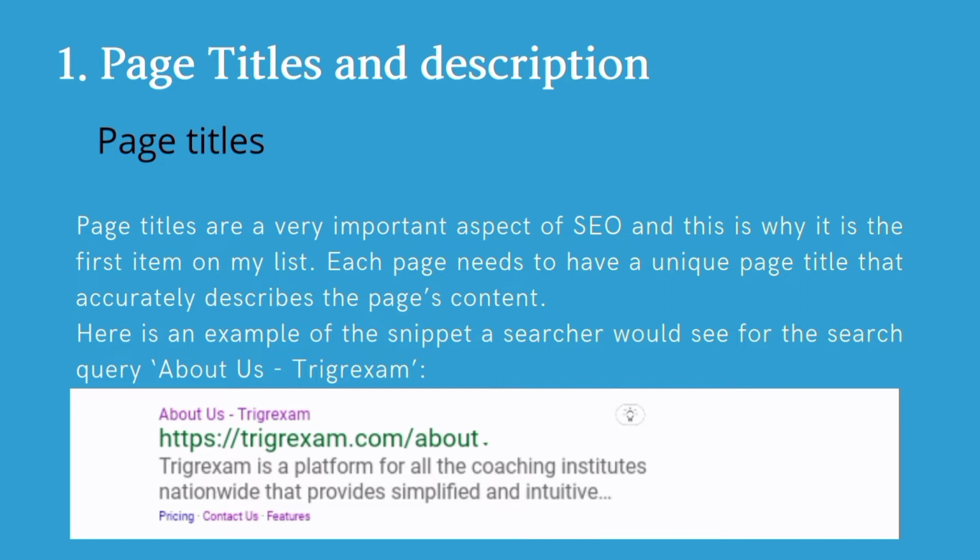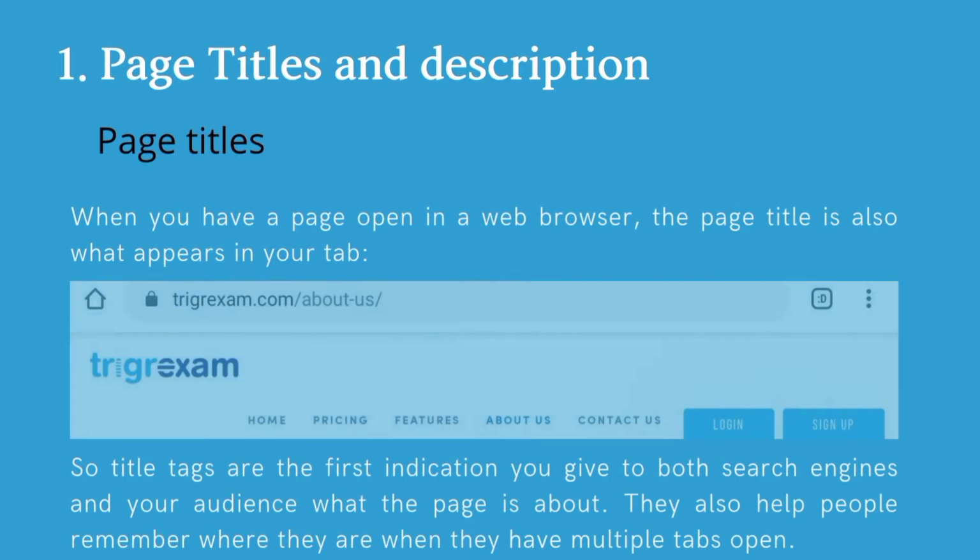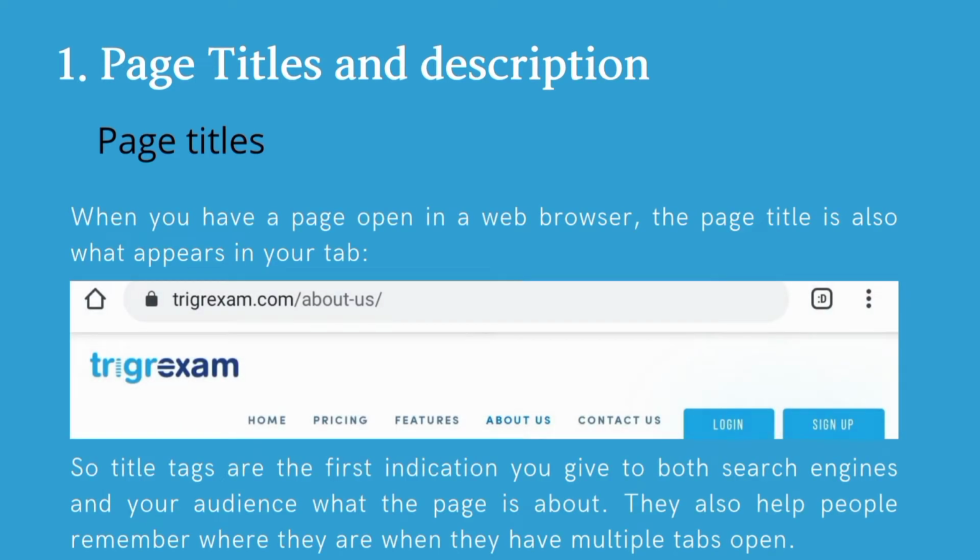Here is an example of the snippet a searcher would see for the search query. As I searched what is Trigrexam, I got this result. As you can see in the image, About Us is the page title of this web page. When you have a page open in a web browser, the page title is also what appears in your tab. So title tags are the first indication you give to both search engines and your audience what the page is about. They also help people remember where they are when they have multiple tabs open.